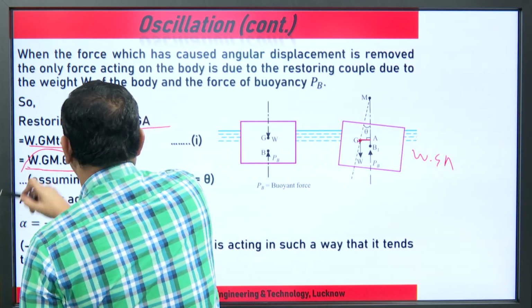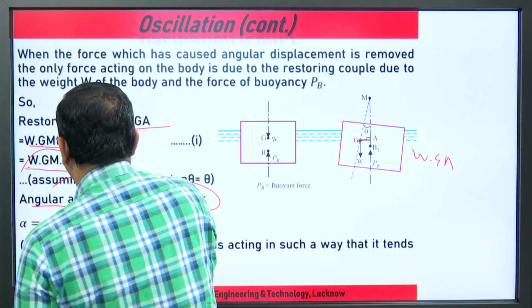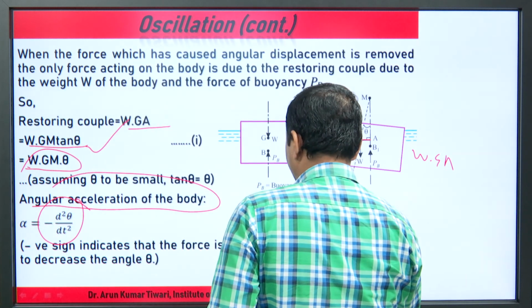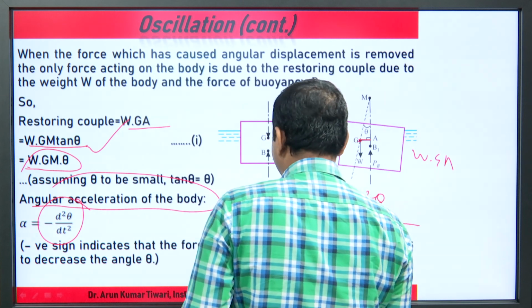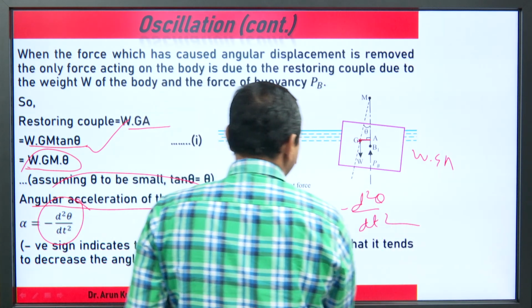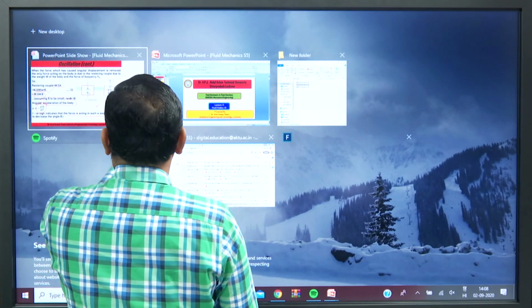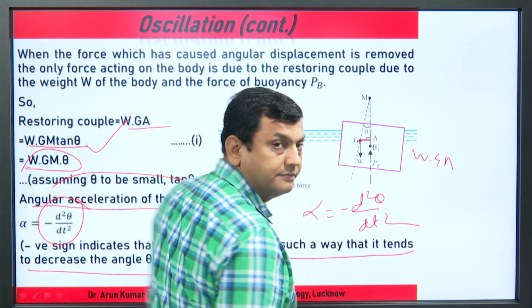This component in terms of angular acceleration alpha is minus d square theta upon dt square; minus indicates the force is acting such that it tends to decrease the angle theta.